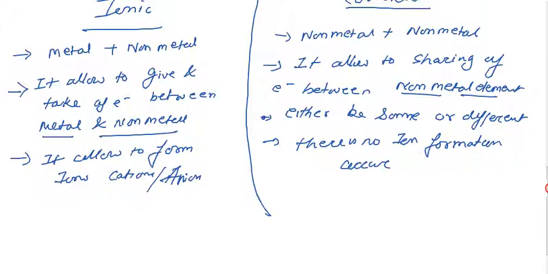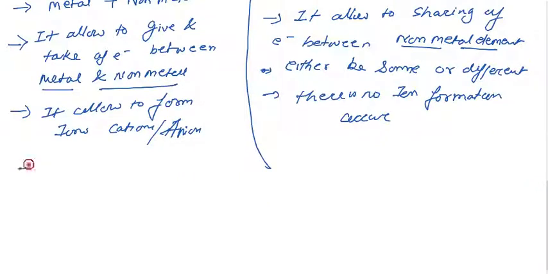Due to the ion formation, the ionic bond is considered the strongest bonding in the chemical bonding picture.